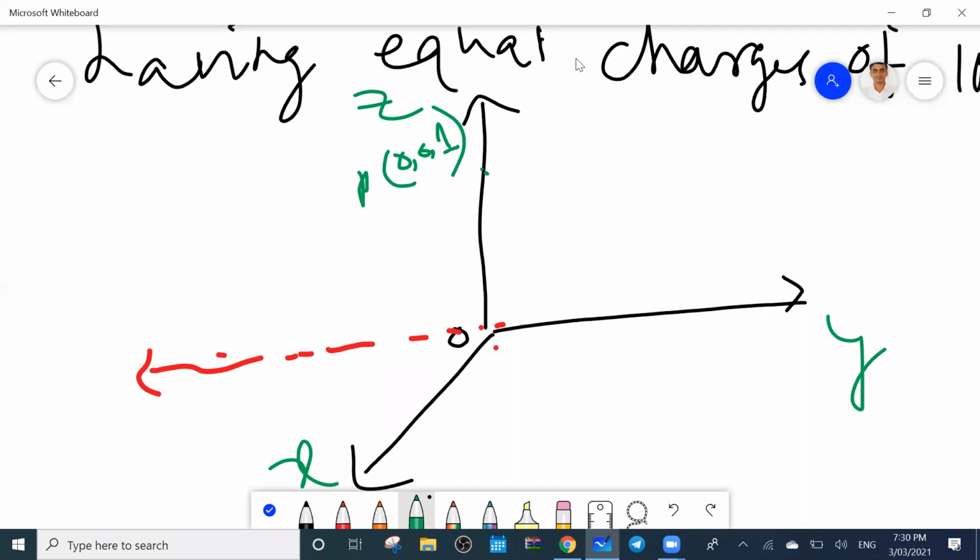Similarly, find out the other points. So here, which charge is present? At this point, the charge present is 30 microcoulomb. Yes or no?